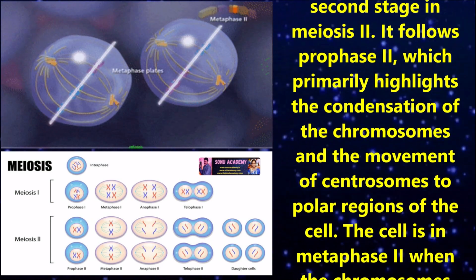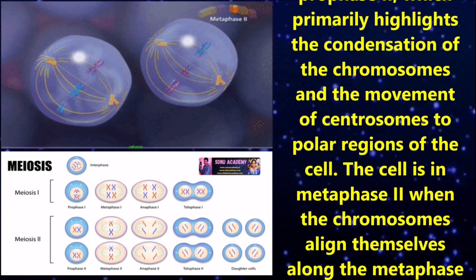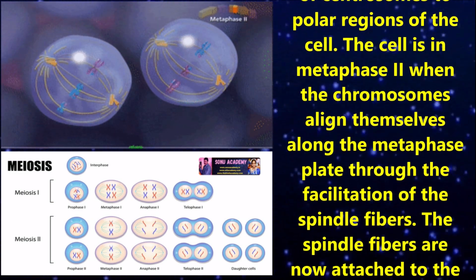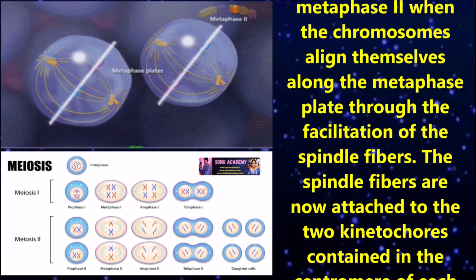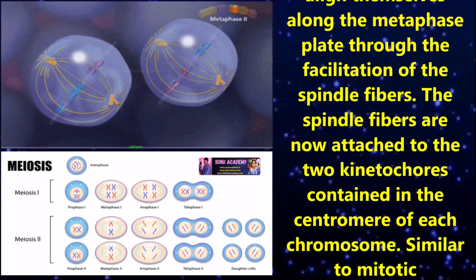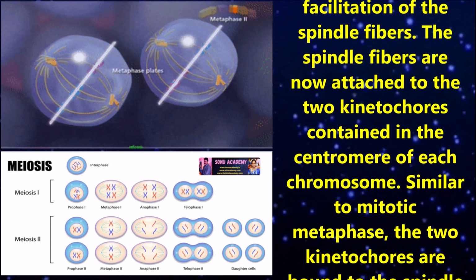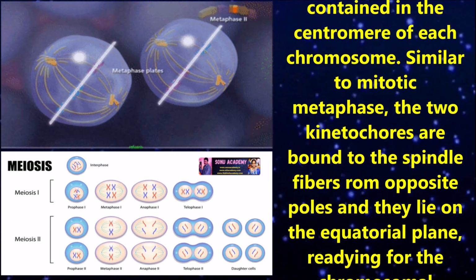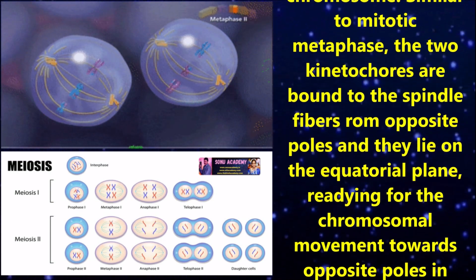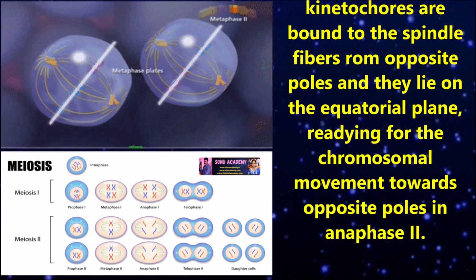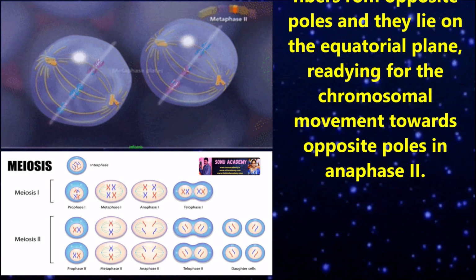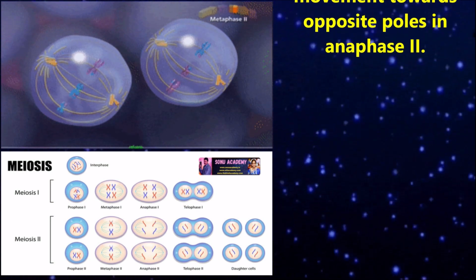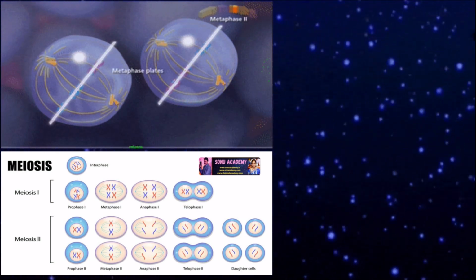It follows prophase 2, which primarily highlights the condensation of the chromosomes and the movement of centrosomes to the polar regions of the cell. In metaphase 2, the chromosomes align themselves along the metaphase plate through the facilitation of the spindle fibers. The spindle fibers are now attached to two kinetochores contained in the centromere of each chromosome. Similar to mitotic metaphase, the two kinetochores are bound to the spindle fibers from opposite poles and they lie on the equatorial plate, readying for the chromosomal movement towards opposite poles in anaphase 2.